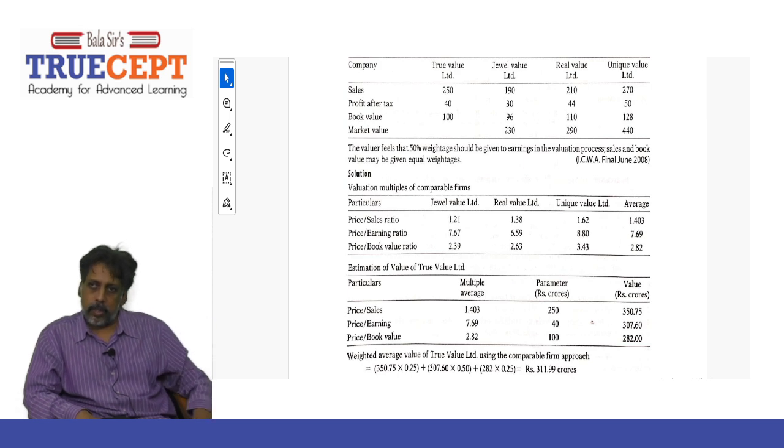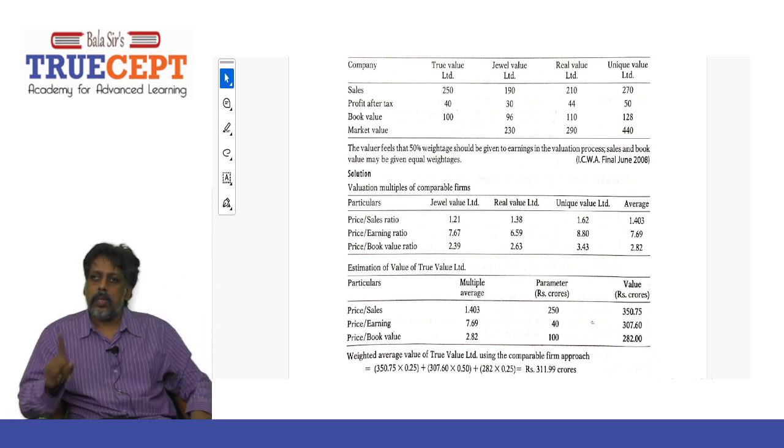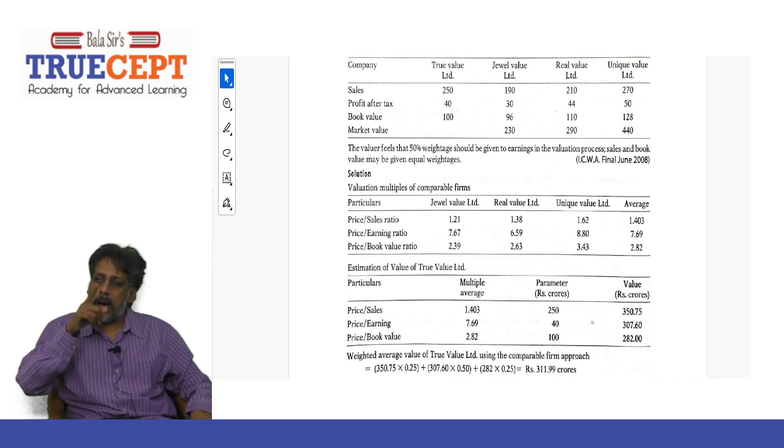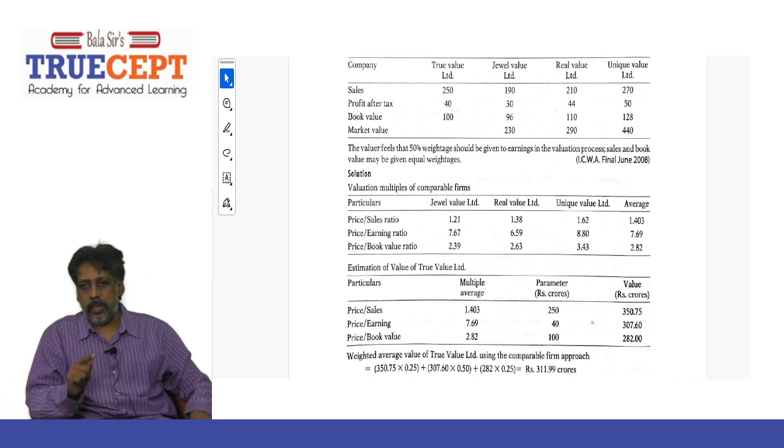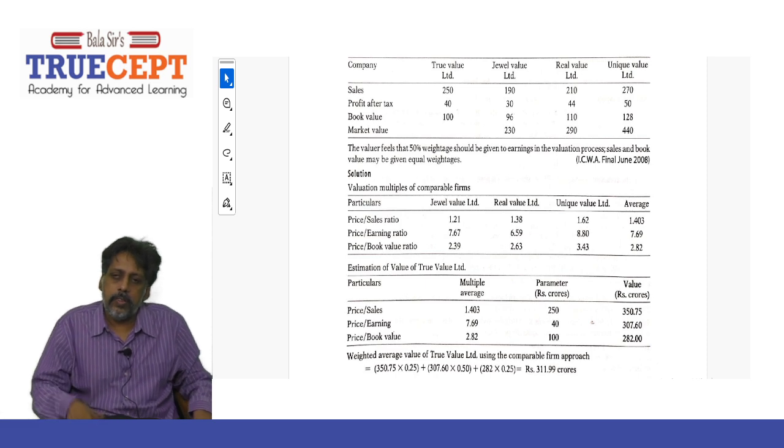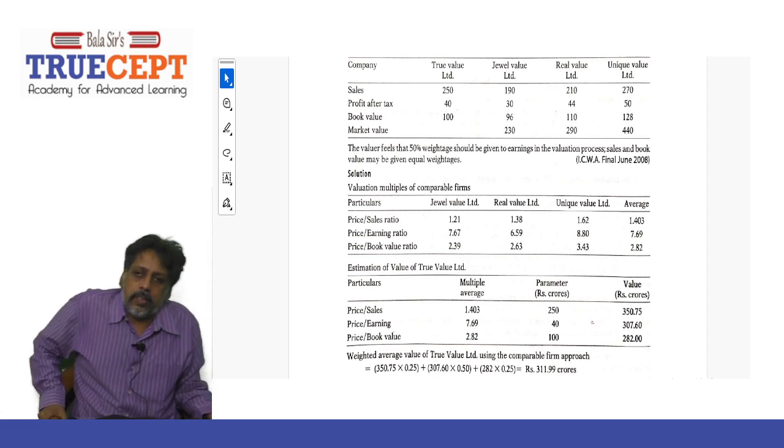Real value is 290 crore by 110 crore. How much do you get? 2.63. And then the third: 440 crore by 128, so 3.43. And what is the average price to book value multiple? It's 2.82. That means I can say that the market price should be 2.82 times the book value of the equity, right? As equity means capital plus reserves and surplus.